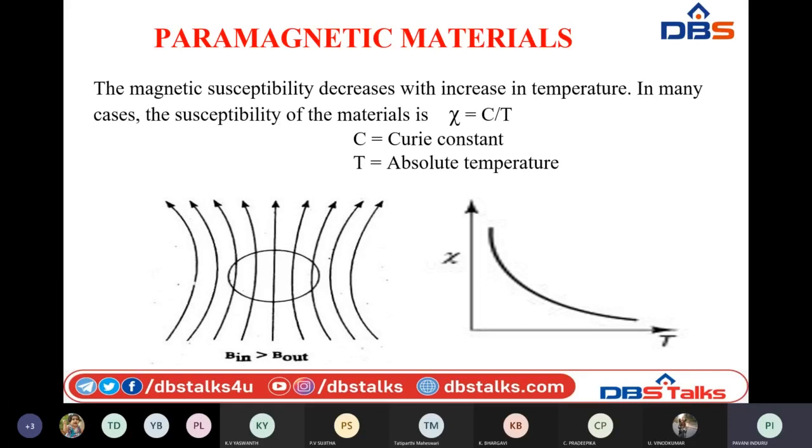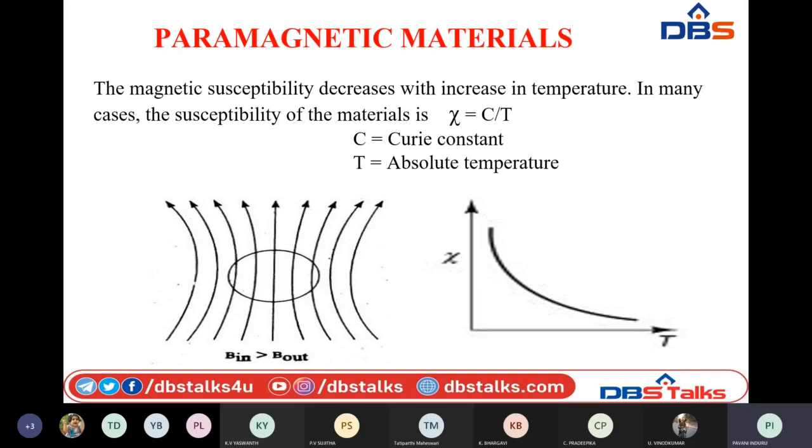Initially, at lower temperatures, susceptibility is larger. Whenever temperature is increasing, the susceptibility will decrease exponentially. This means up to a certain temperature, they will have the capability of aligning themselves to the applied magnetic field.